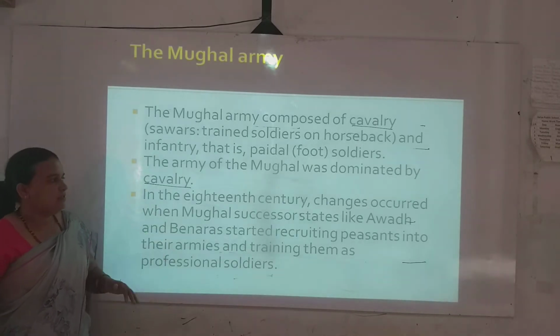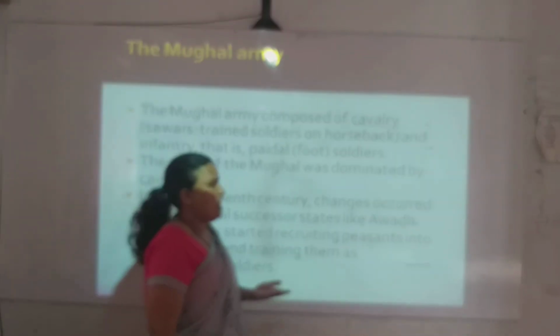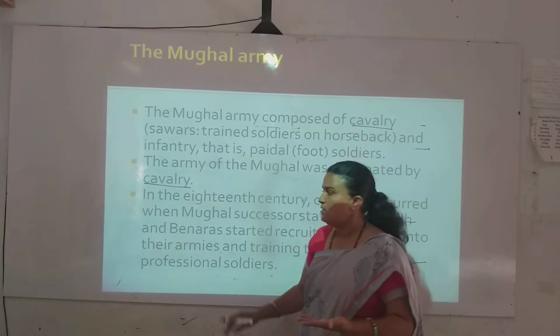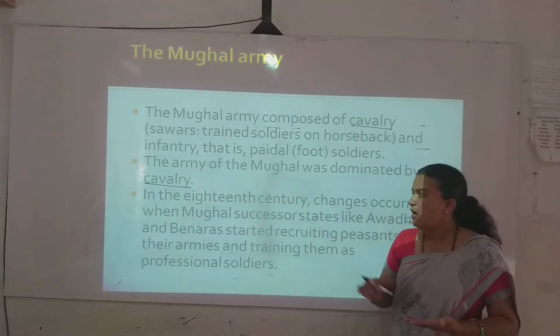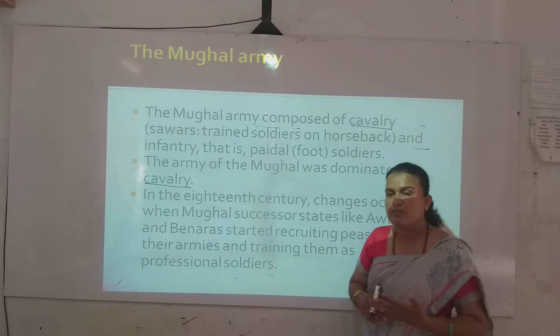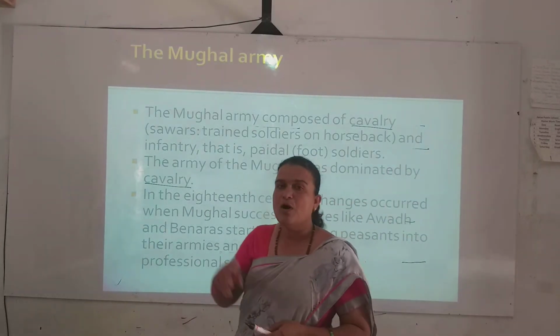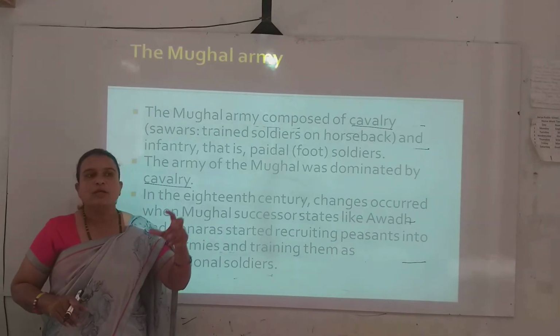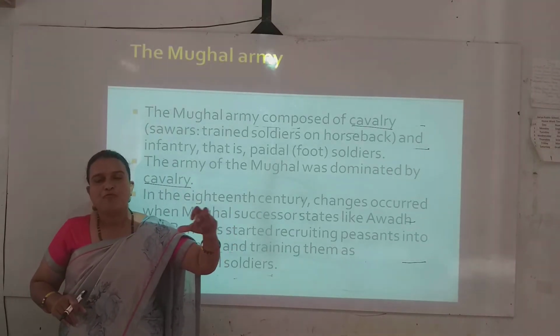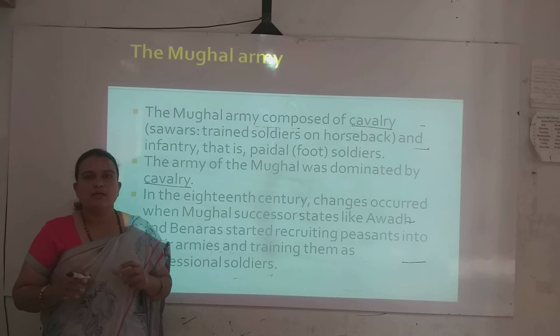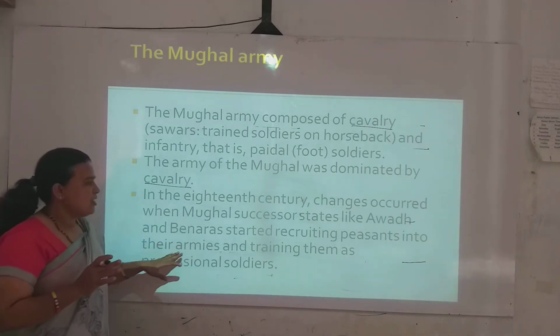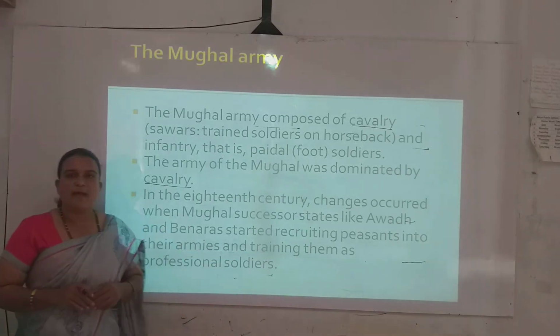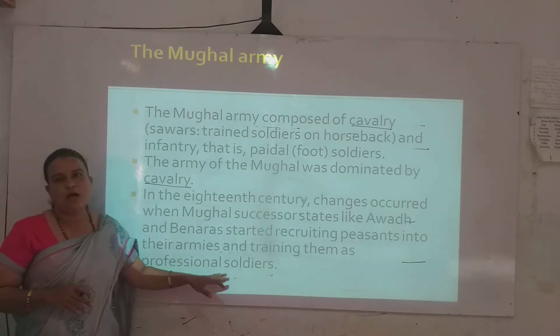But in the 18th century, what happened after Aurangzeb's death? The successors of the Mughal emperors started to appoint soldiers from the peasant category. They took people from the peasants, gave them training, and used them as soldiers in the army.